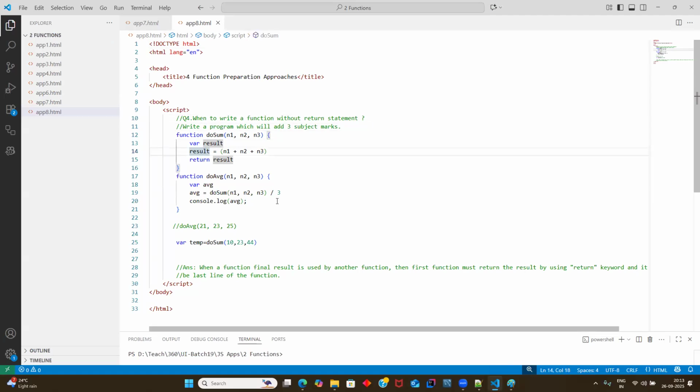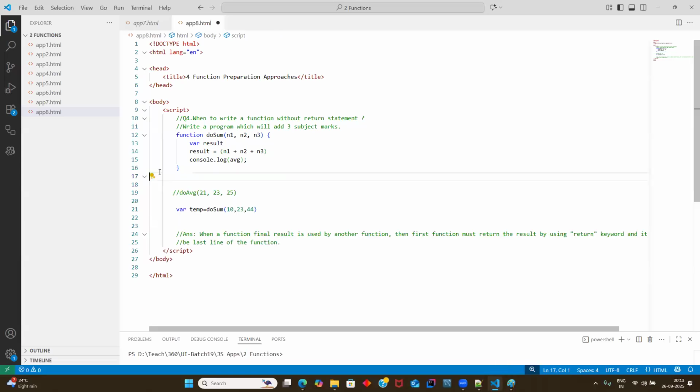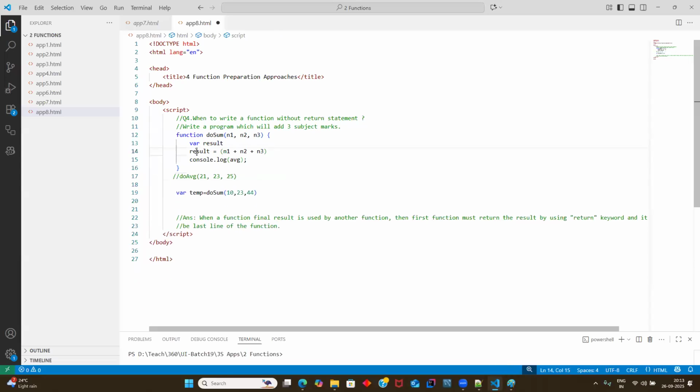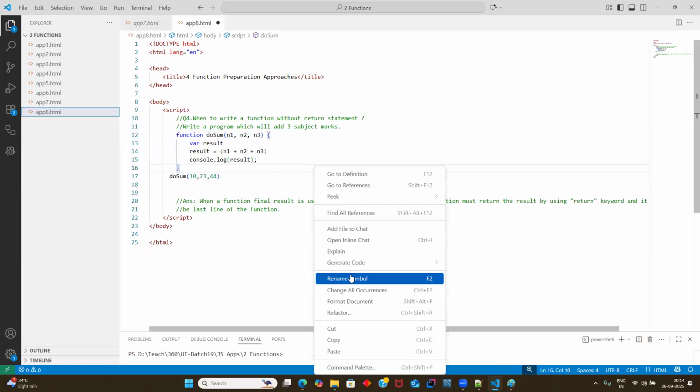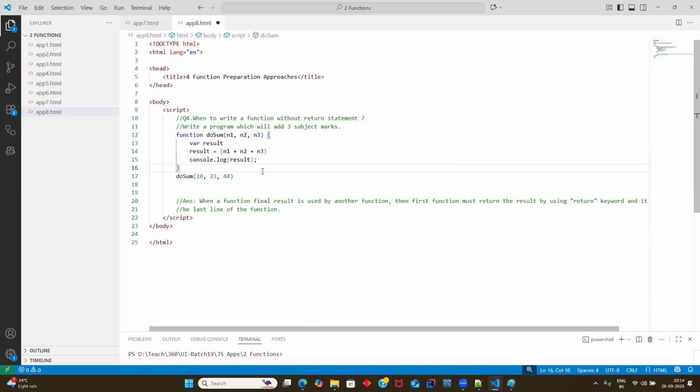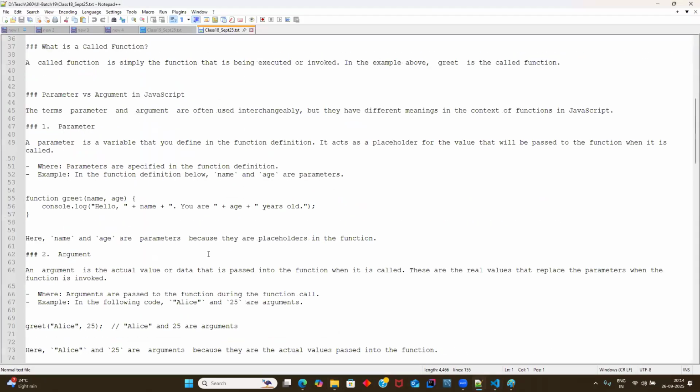Then you can write a function. Here, guys, you need not return it, because as per my requirement, only one function is enough, and I have finished it. So this is when to write a function without a return keyword, guys. If you see the answer, I have given the same summary here.